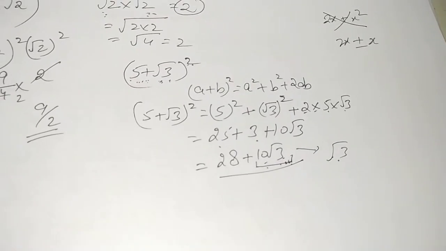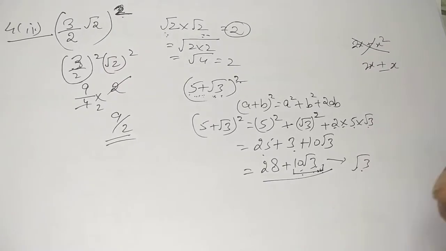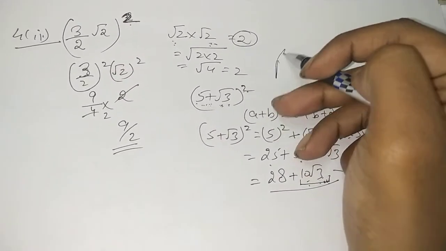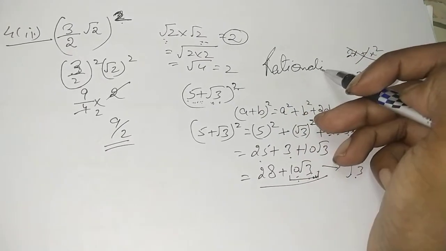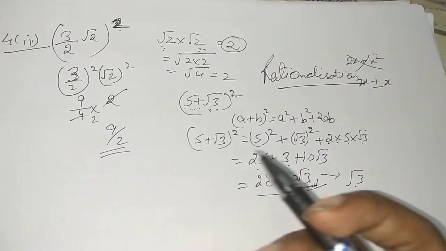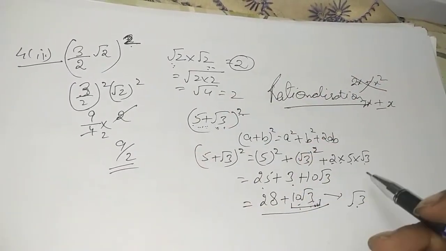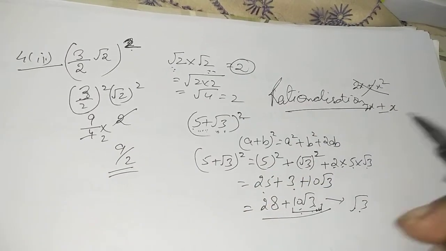Alright children? Now the next thing that we are going to study is rationalization. To study this, we need to have all these basics clear, that is how we can solve with the under root, addition, subtraction.